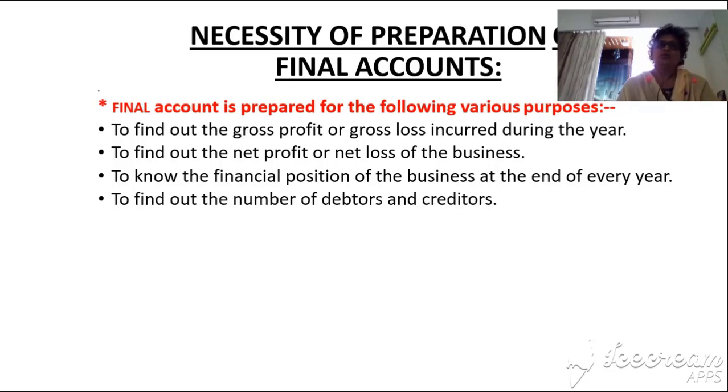Next point is to find out the number of debtors and creditors. Why do we prepare the accounts?